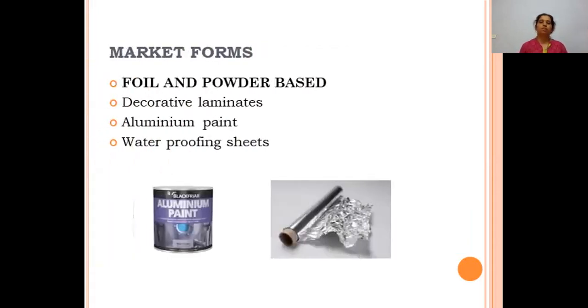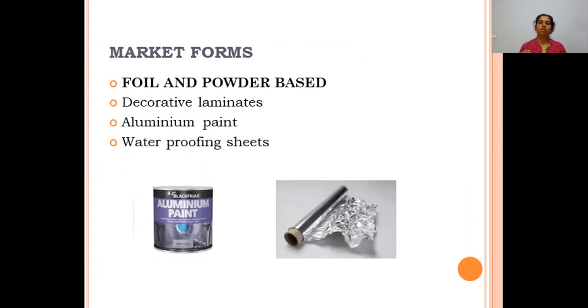Now we are going to focus on the products which are foil and powder based, the aluminum which is available in the form of foil and powder. Powder based products are nothing but aluminum paint. Aluminum paint is an anti-corrosive paint used for metal works, which works very well as a corrosion resistant.